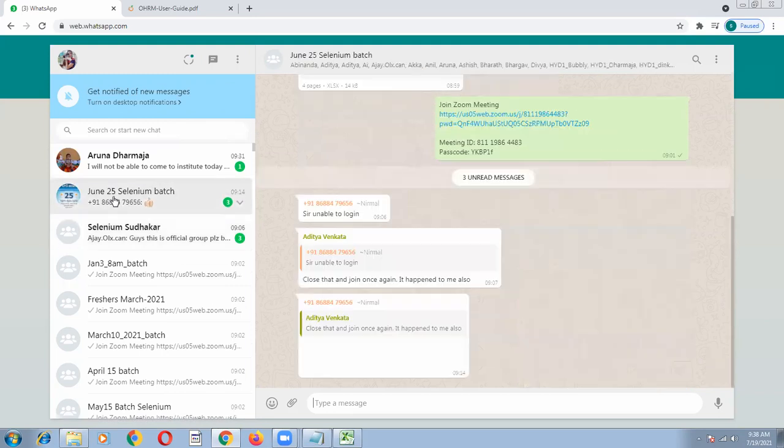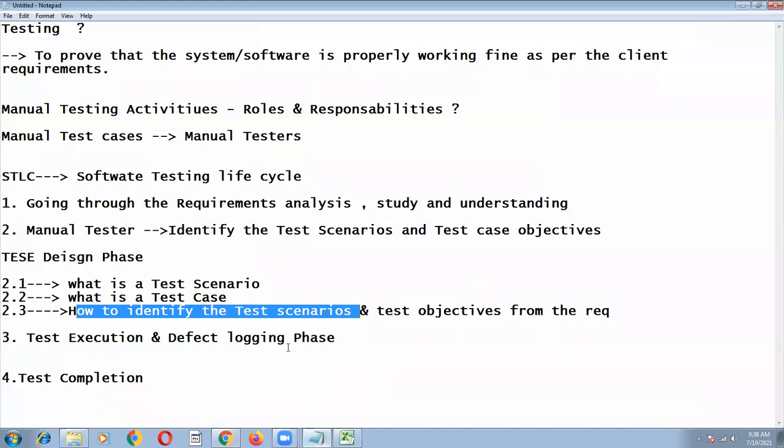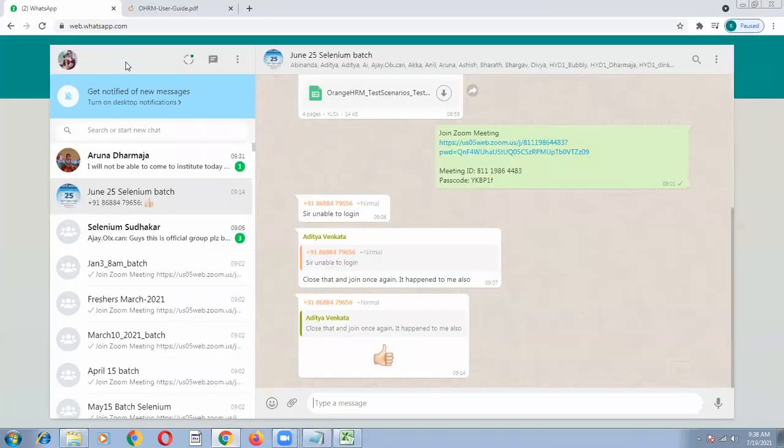That is the high level summary I'm writing. Understood? So that is the background about how to write. Now I'm going to tell you how to identify the test scenarios. Very, very important topic.